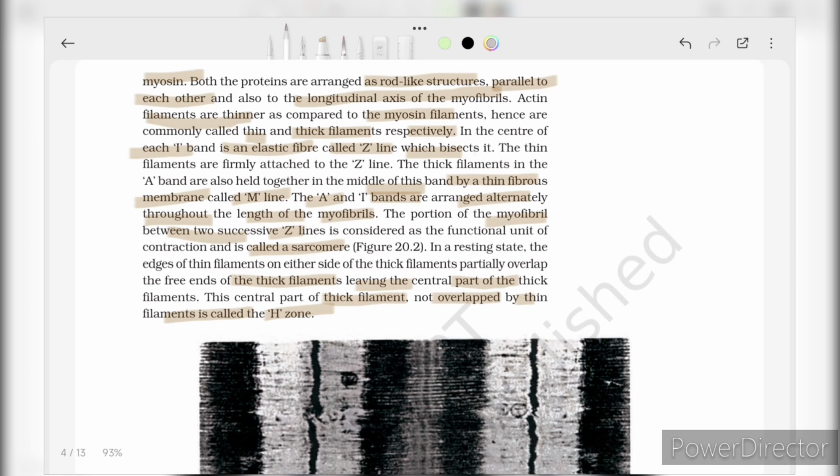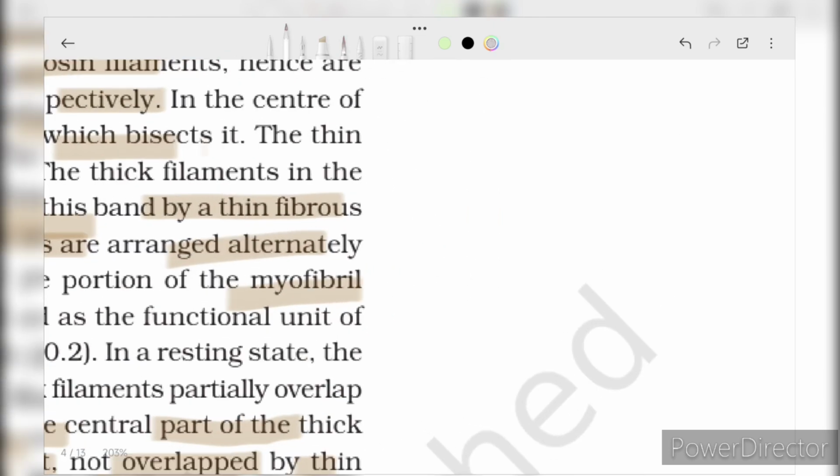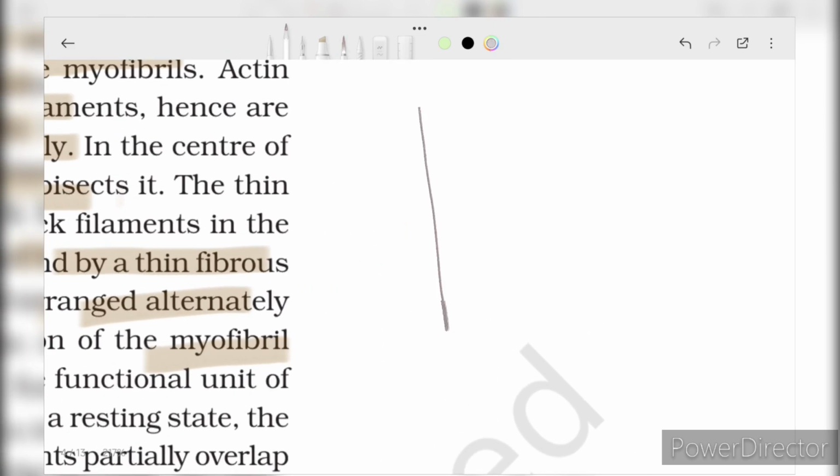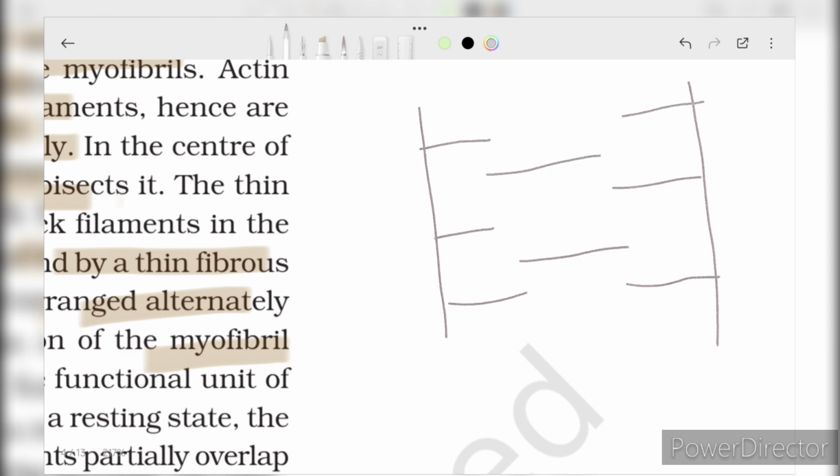Let me explain the whole paragraph. Okay. This is actin. This is the S line.